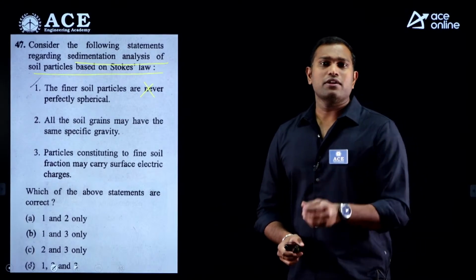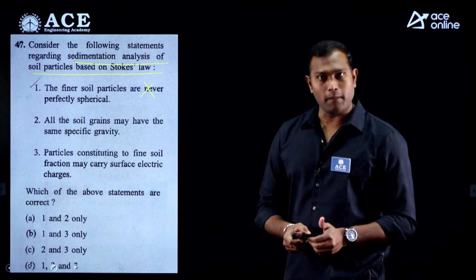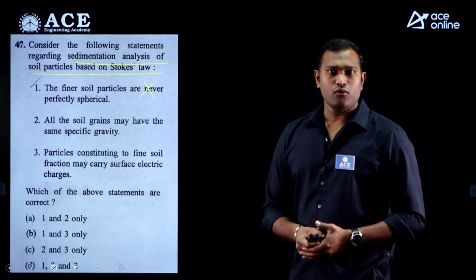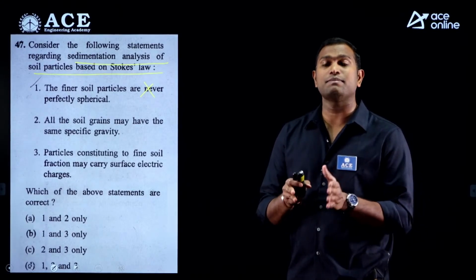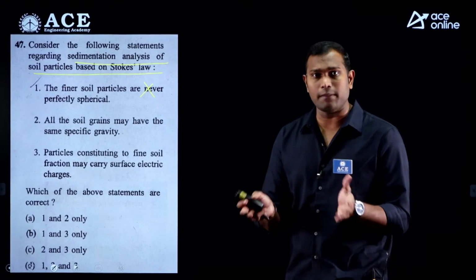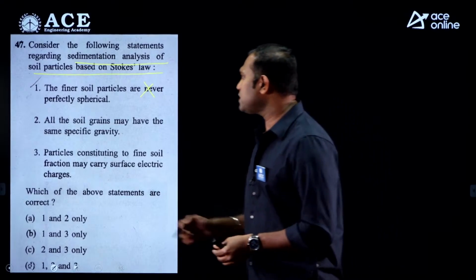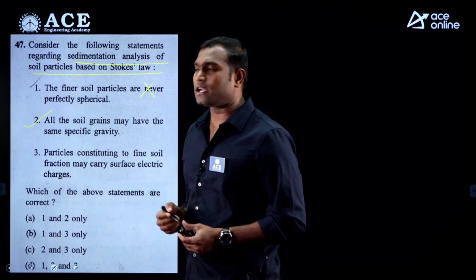See, in the case of the fine grained soils, different particles will have different specific gravity. But as we assumed all particles are spherical in shape, we also assumed every particle will have an average specific gravity which may be the same. So as per Stokes, every particle has the same specific gravity, which means all the soil grains may have the same specific gravity. So statement 2 is correct.